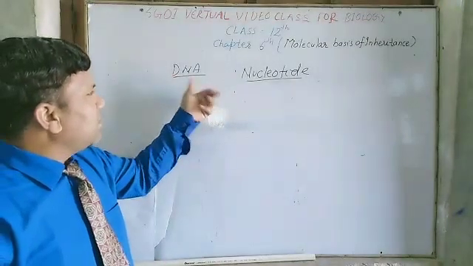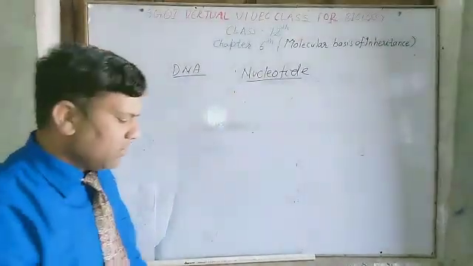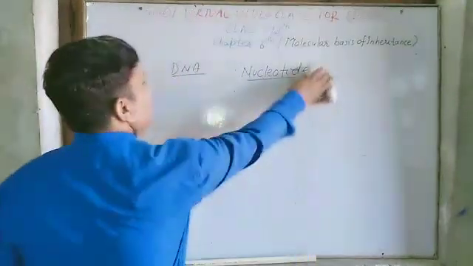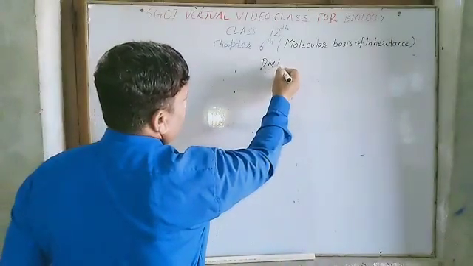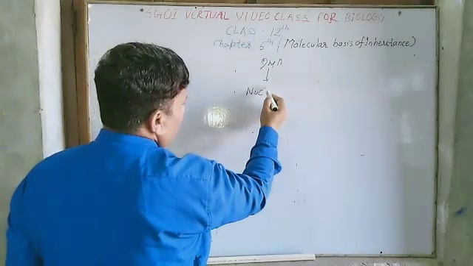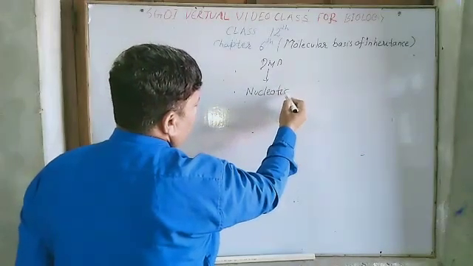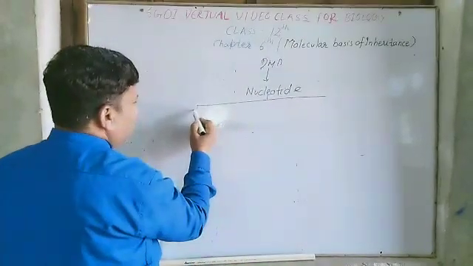So to understand the DNA molecule, first of all we need to understand what is nucleotide. Actually, DNA is made up of nucleotide. This nucleotide can be divided into two parts.